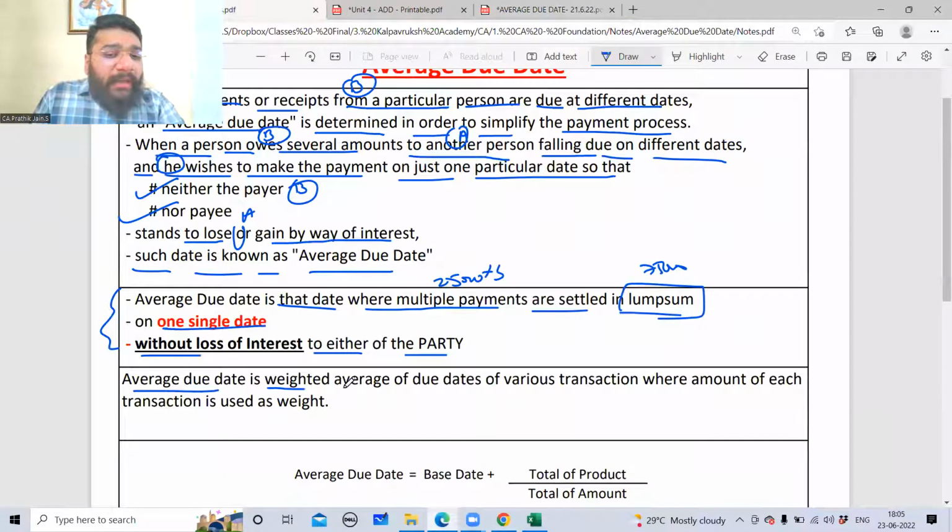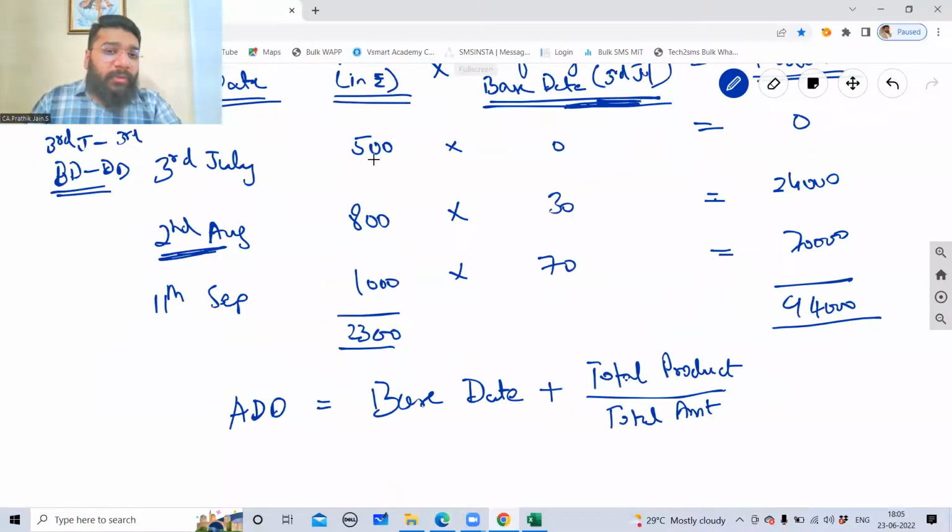Average due date is the weighted average. Average due date is the weighted average of the due dates of the various transactions, where the amount of each transaction is used as a weight. So you've used amount as a weight and you multiply it with the base days, so to get a total product. This concept is similar to what you have learned in the partnership chapter in your 12th standard.